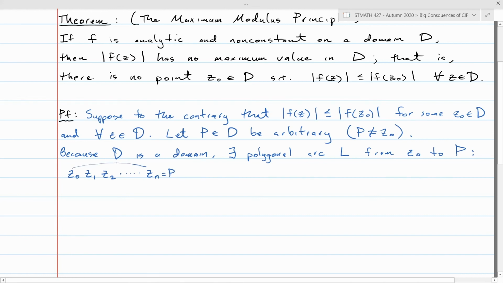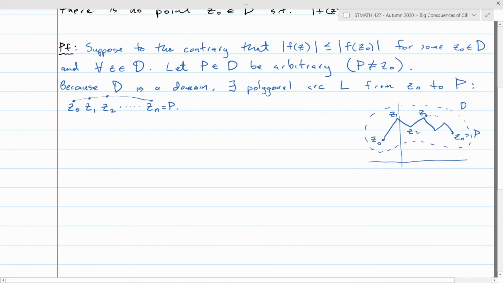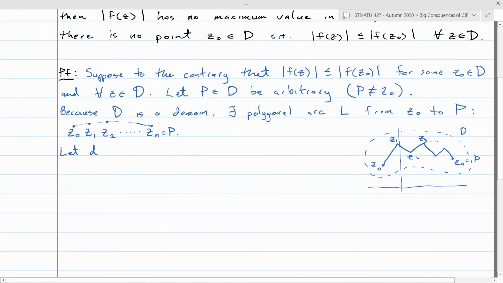I'm struggling to find a good notation for this, but the idea is we have a polygonal arc that starts at z naught, then it goes to z1, z2. Maybe a picture would be in order. Okay, something like that's going on. And then let D equal the minimum of all these distances between points Z and points W, where Z is on this polygonal arc and W is on the boundary of the domain.